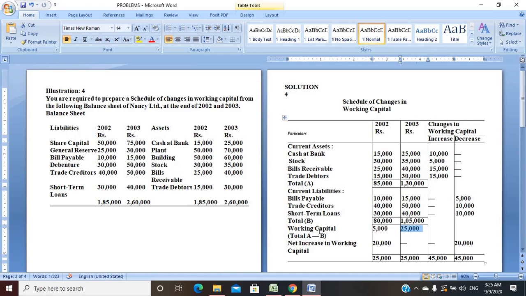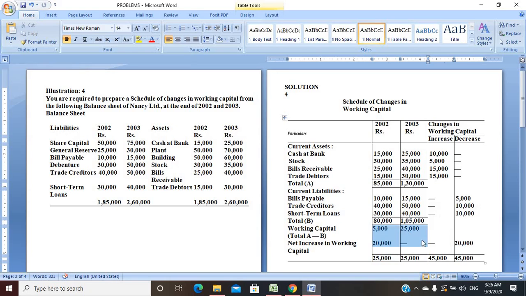So total A minus B gives the working capital. Now is it increasing or decreasing? It is not always increasing. As we mentioned in the question, it is 5,000 in the previous year, but in 2003 we find it 25,000. So what is the difference? That is 20,000. 20,000 comes in net increasing capital. So as it is increasing, it automatically goes to decreasing in working capital. So 5,000 plus 20,000 gives you 25,000.